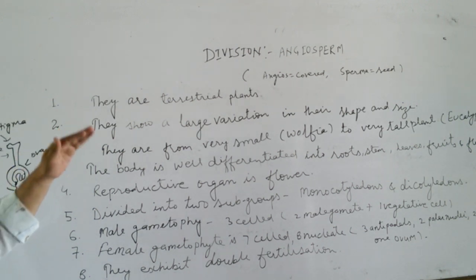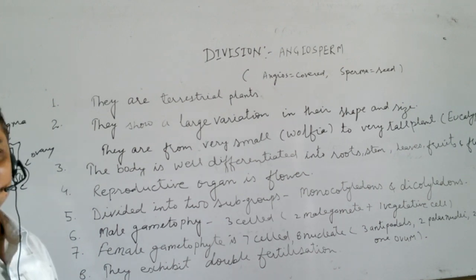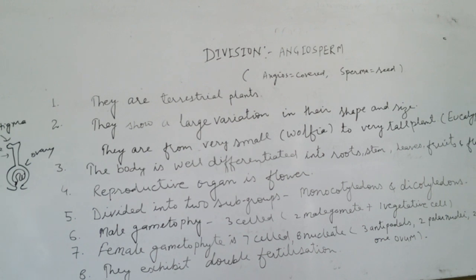Further, angiosperms are subdivided into 2 groups on the basis of the cotyledons or seed leaves present in them. Those which have 1 cotyledon are monocots, like wheat, rice, maize, coconut, and those which have 2 cotyledons are dicots, like gram, pea, peanuts, almond, etc. Monocots have fibrous root and dicots have taproot.